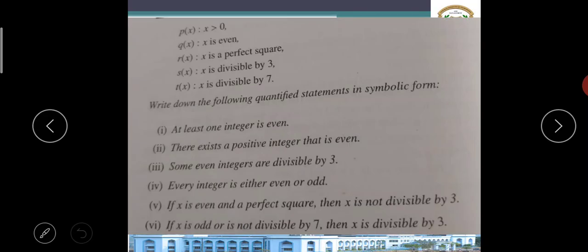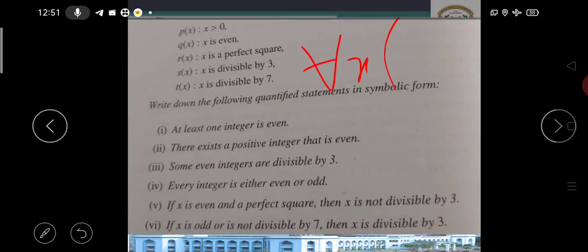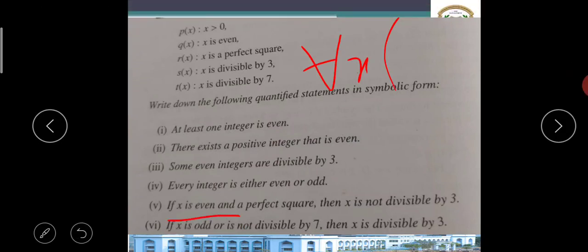Fifth one: if x is even and a perfect square, then x is not divisible by 3. This applies for all, so I write for all first. x is even is Q, and perfect square is R, so Q and R. The if statement implies not divisible by 3.